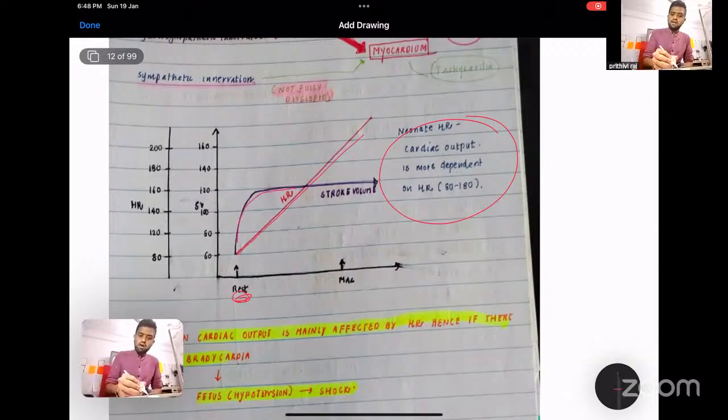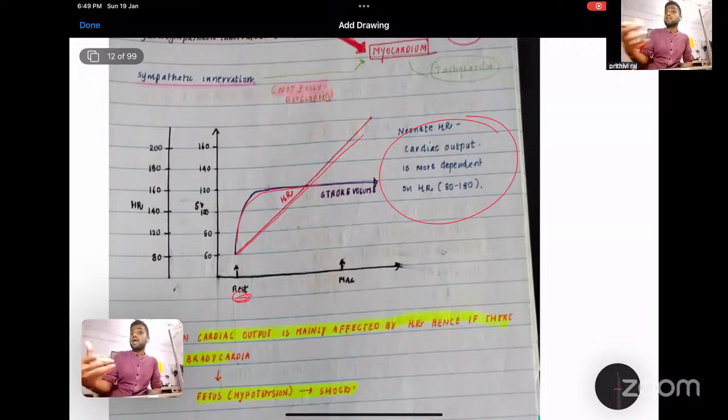But after a particular level, the stroke volume decreases, because the child is unable to pump the blood, since there is no filling of the heart. If the heart rate is more than 180 to 220, it will just pump like this, and there is no space for filling. There is no diastolic filling, so what will the heart pump back into the circulation? It is not going to happen.